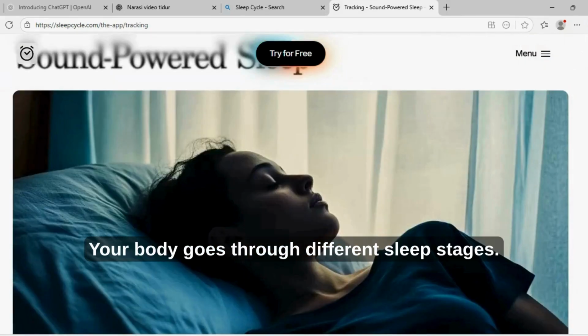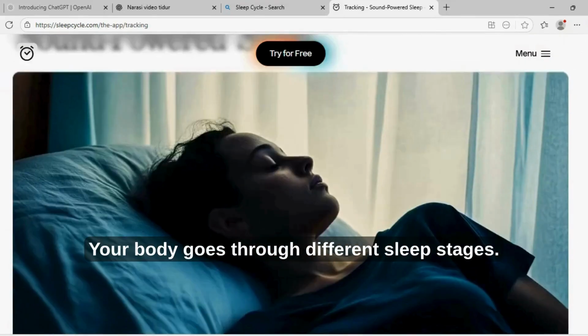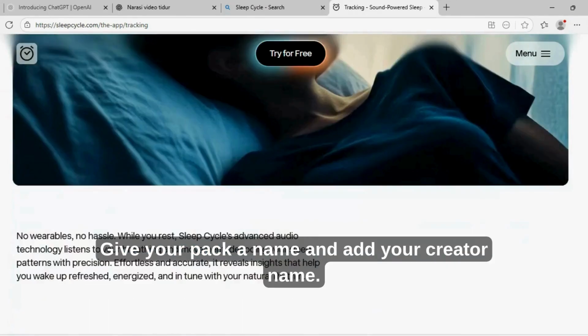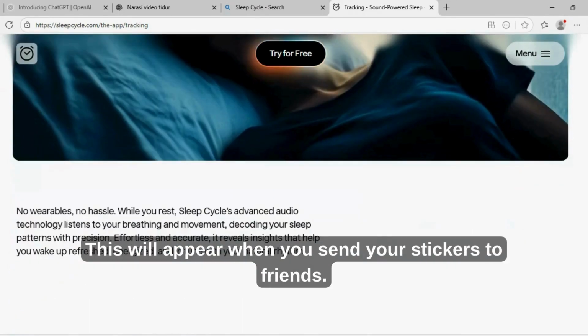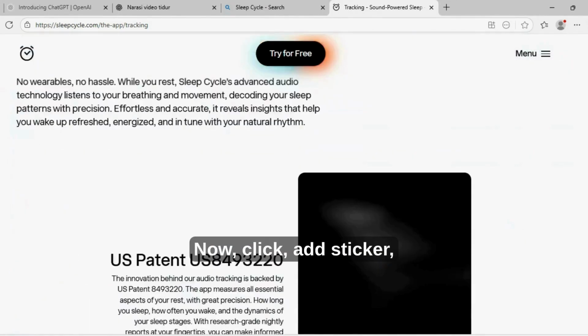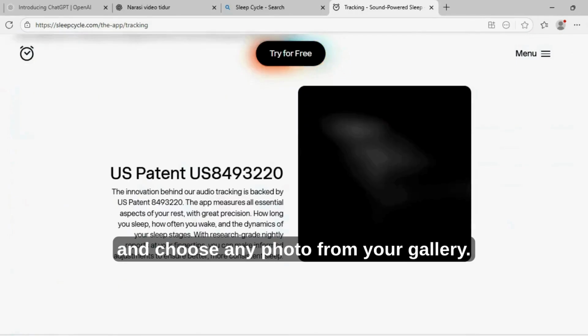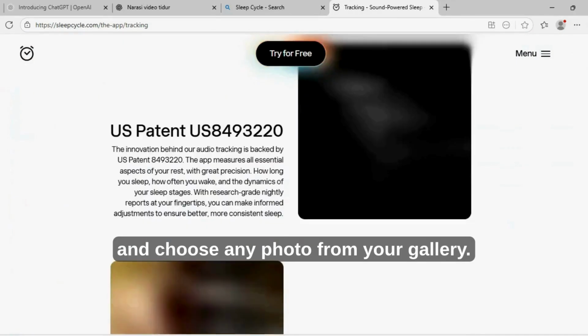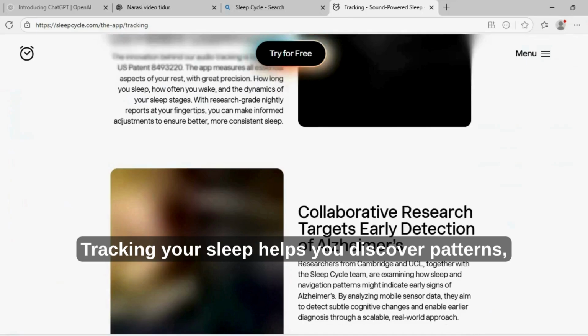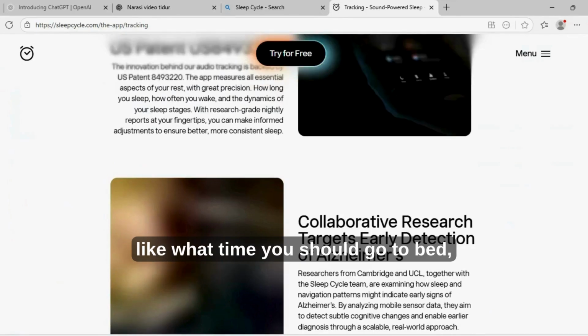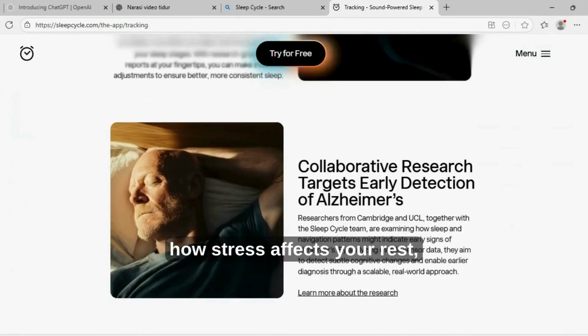Once you're on the site, click Create a new sticker pack. Give your pack a name, and add your creator name. This will appear when you send your stickers to friends. Now, click Add sticker and choose any photo from your gallery. Here's the fun part. The tool automatically removes the background, so your image looks clean and ready for WhatsApp.